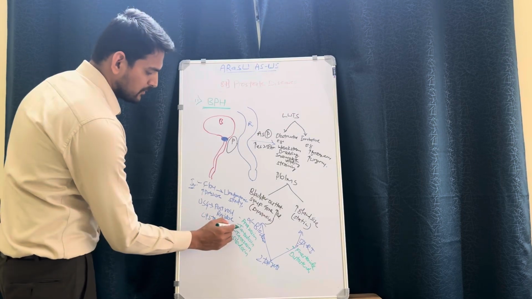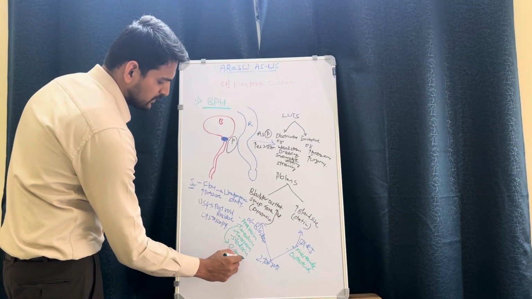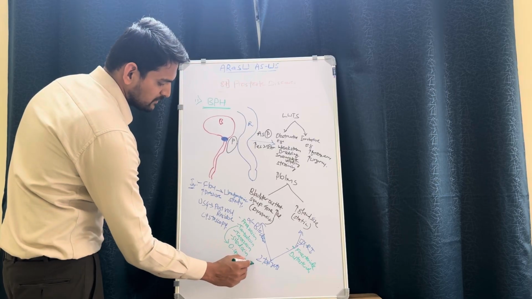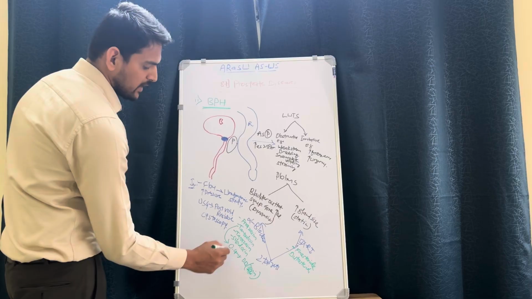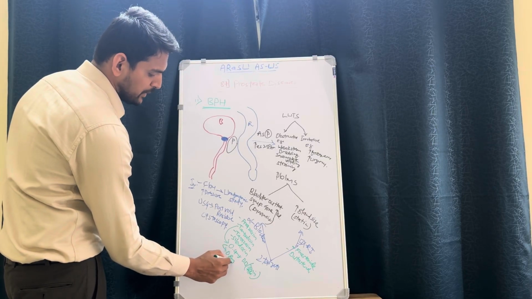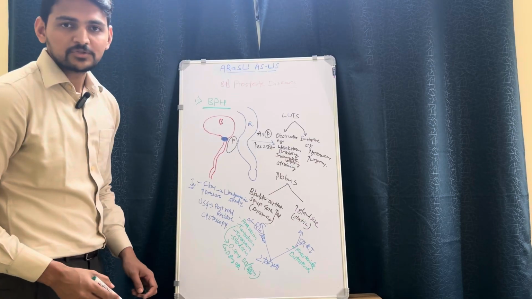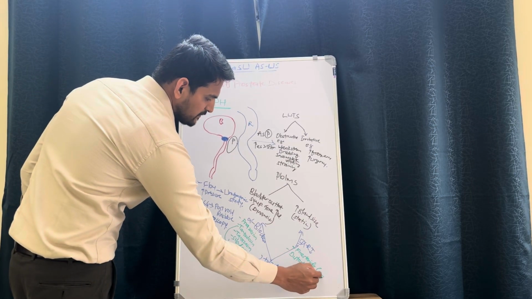So the dose here, commonest is tamsulosin. We can give 0.4 mg OD, some 30 minutes after food, and we can increase the dose to a maximum of 0.8 mg OD when it comes to tamsulosin, and finasteride 5 mg OD.